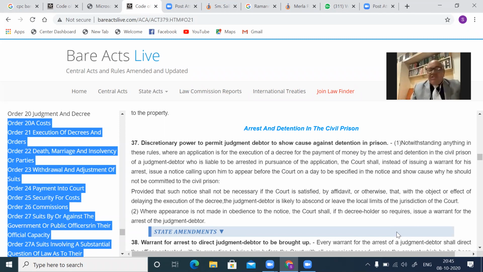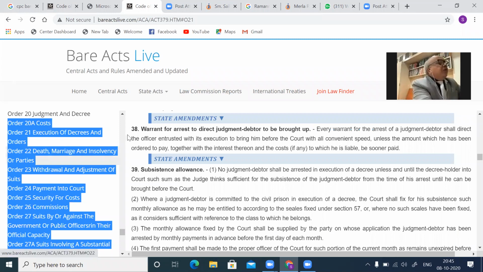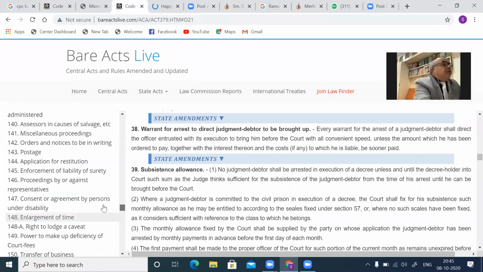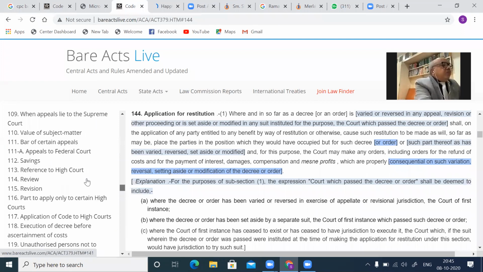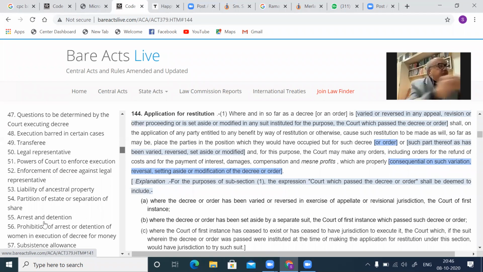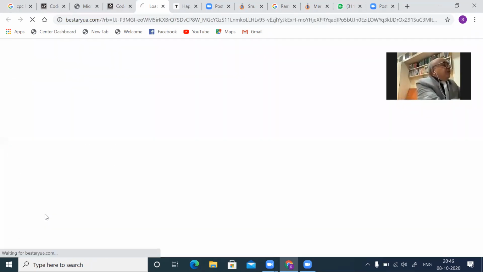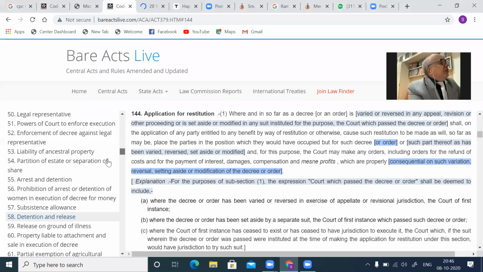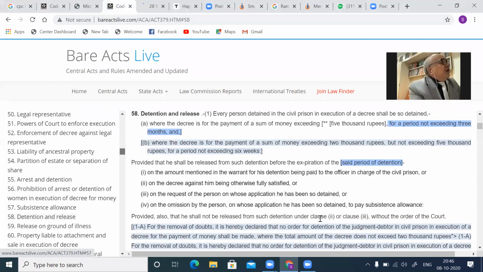That is Section 58(2). Kindly see that here. Section 58, subclause 2 says that a judgment debtor released from the detention under this section shall, so and so reason release, discharge in the debt, not be liable to re-arrest.